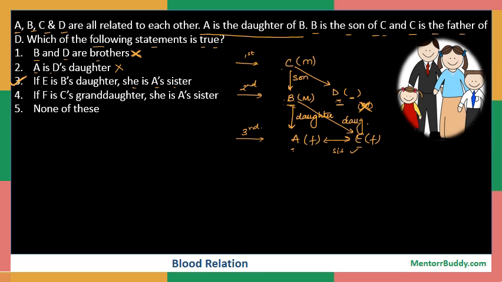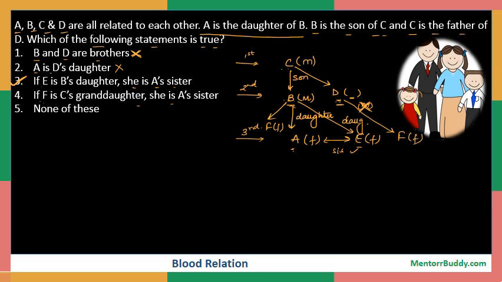Let us quickly check if the fourth statement has some meaningful conclusion. If F is C's granddaughter, now F can come from this D or F can also come from B, because in both the cases F becomes C's granddaughter. She is A's sister.